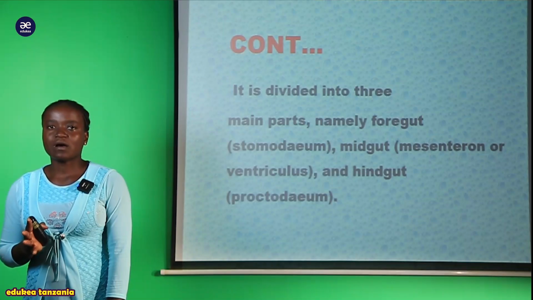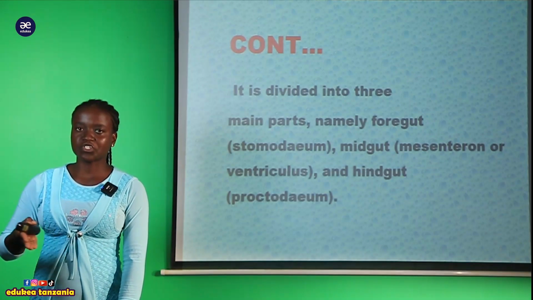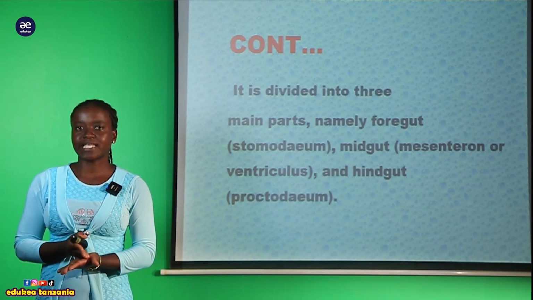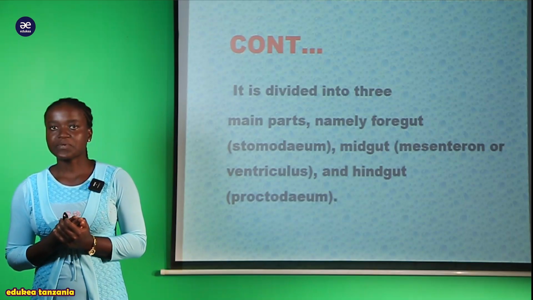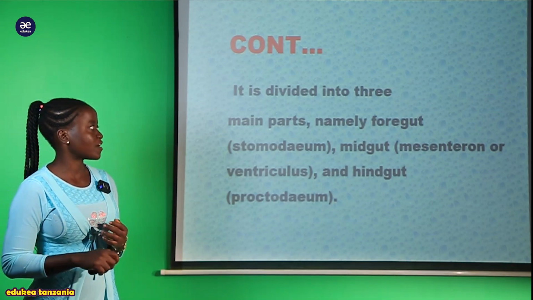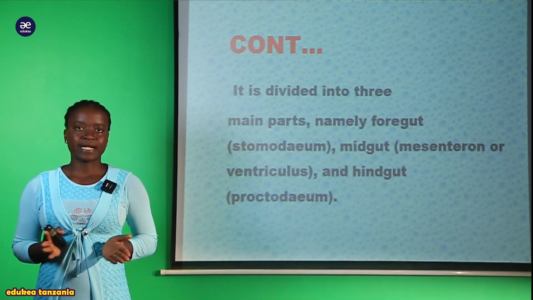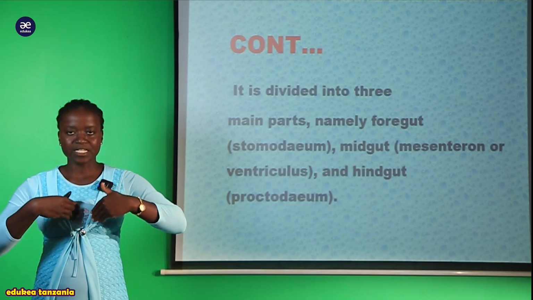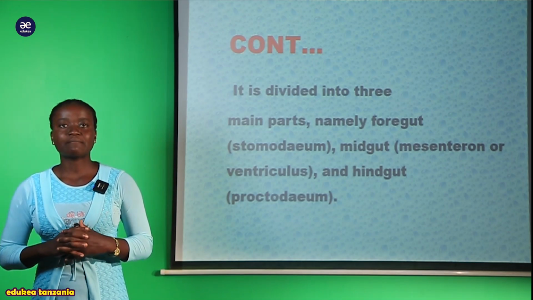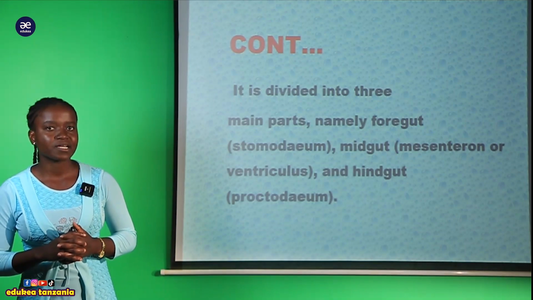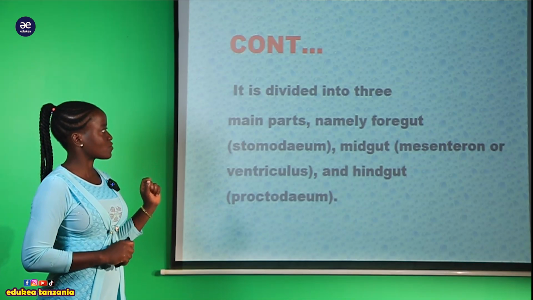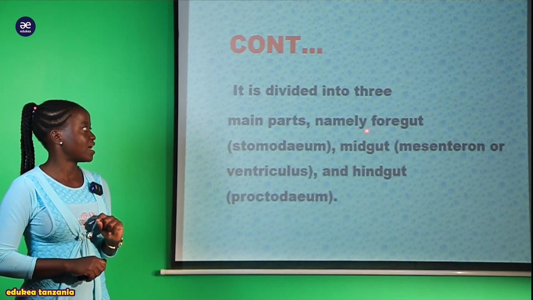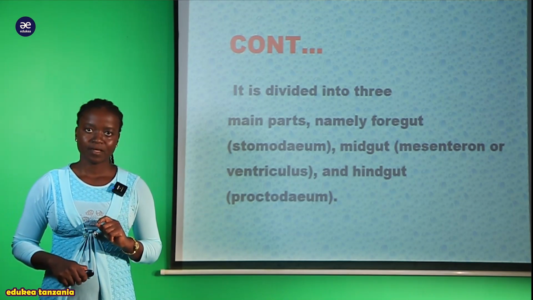Sasa hiyo tunasema kwamba ndiyo ile alimentary structure ilivyo. Imegawanyika katika sehemu kuu 3. Sehemu ya kwanza tunaitwa foregut, tumbo lile la mbele baada ya mouth part ile inayofuata sasa ndiyo ambayo tunaita foregut. Lakini apart from that we have another part which is the midgut.